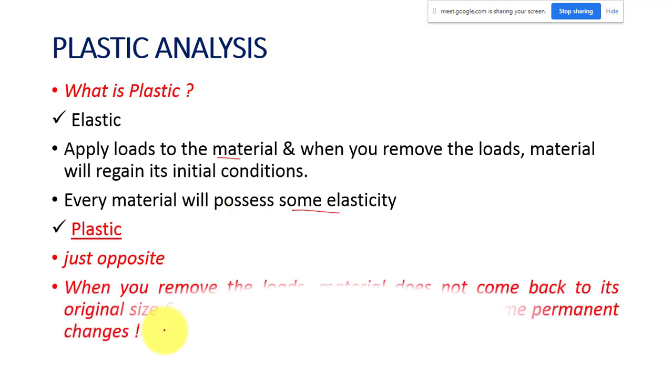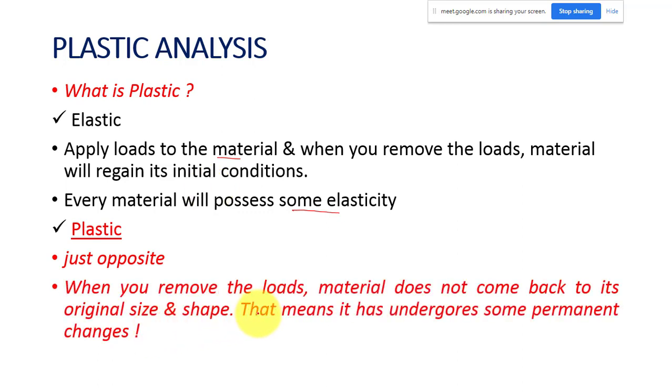That means when you remove the load, the material does not come back to its original size and shape. That means it has undergone some permanent changes. That is what you must have done. You have already discussed the stress strain diagram for steel, the tension test for steel. You can see that initially it will be elastic, after that it will go to the plastic.